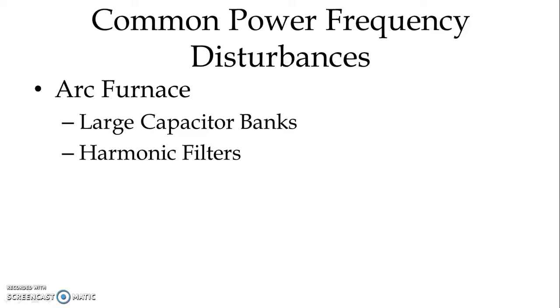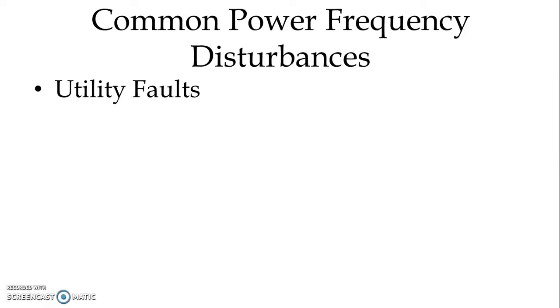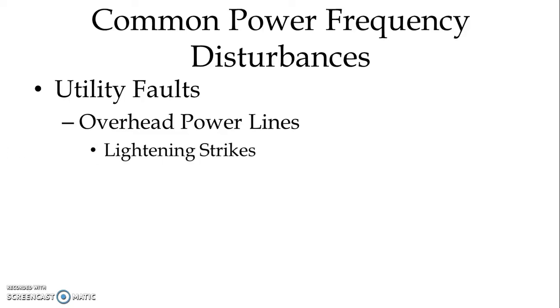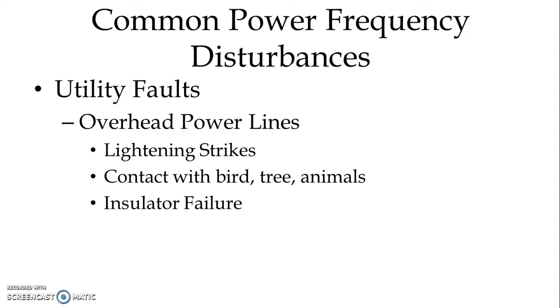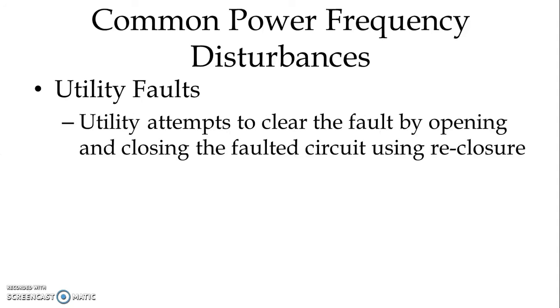Sometimes voltage sag might be caused by a utility fault, and we normally have utility faults in overhead power lines like lightning strikes or contact with a bird, tree or animal, or else insulator failure. Once this type of fault occurs, the utility attempts to clear the fault by opening and closing the faulted circuit using a recloser.